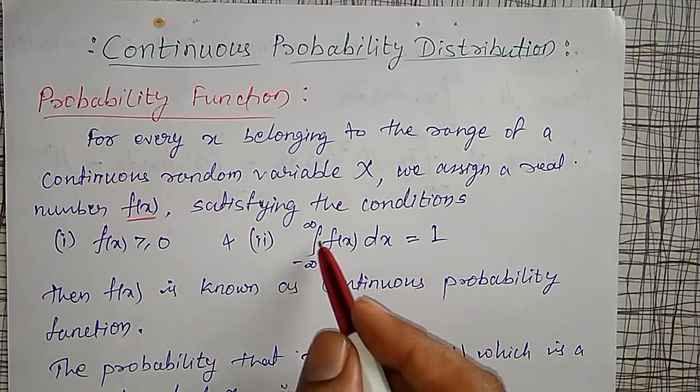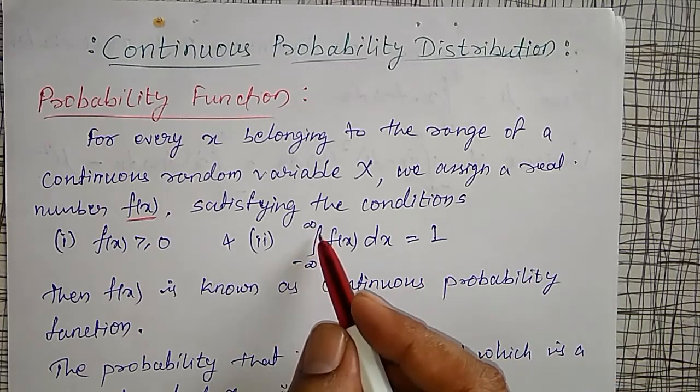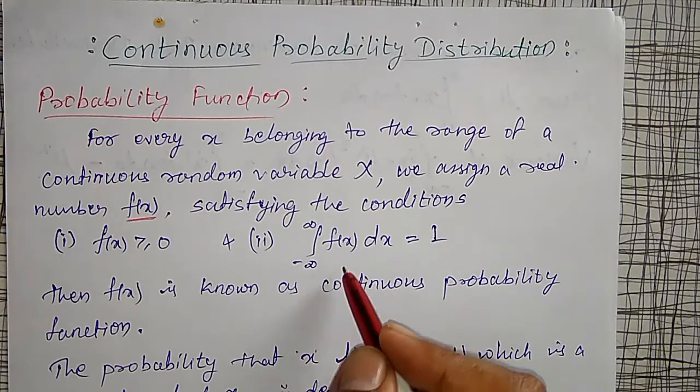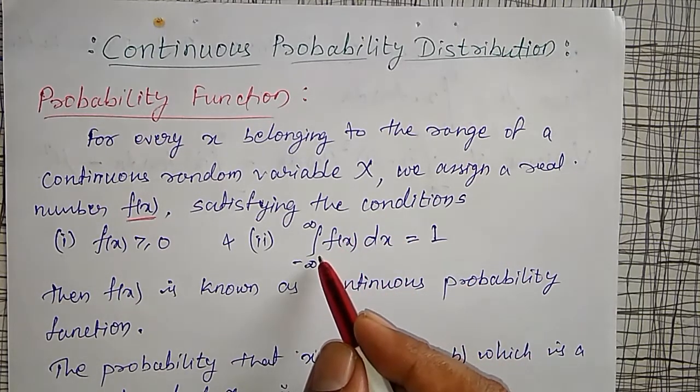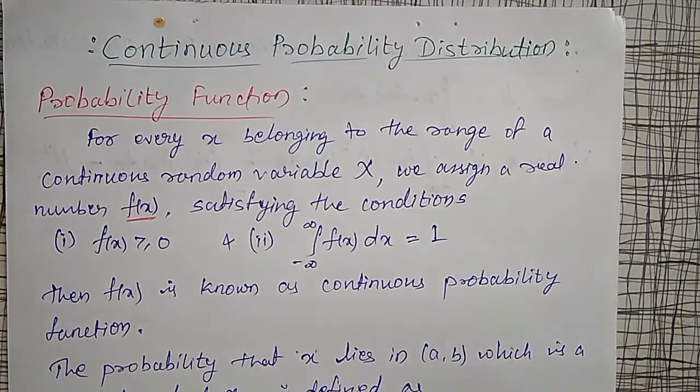In the discrete case we take a summation, but here in the continuous case we take an integration,